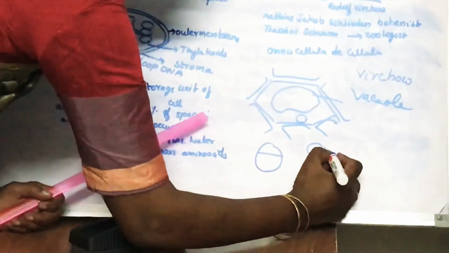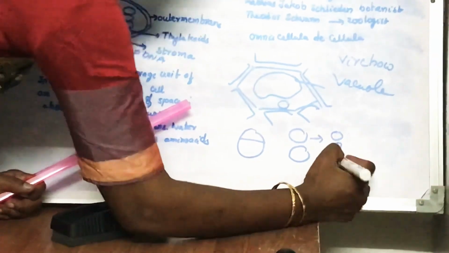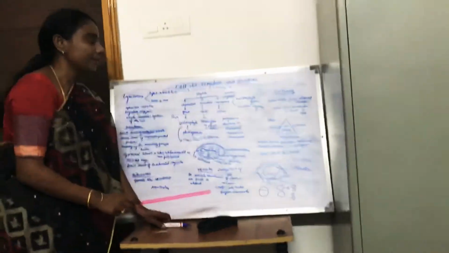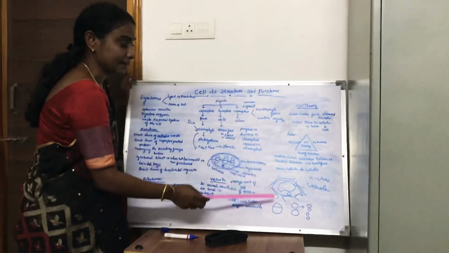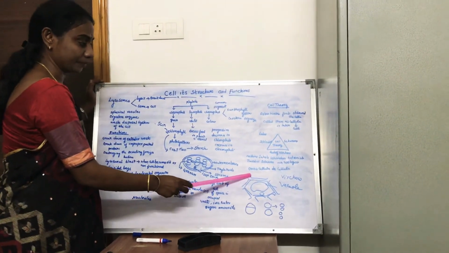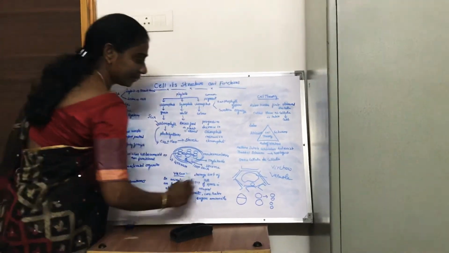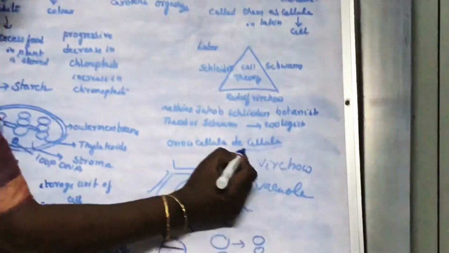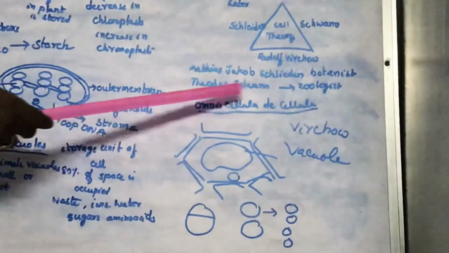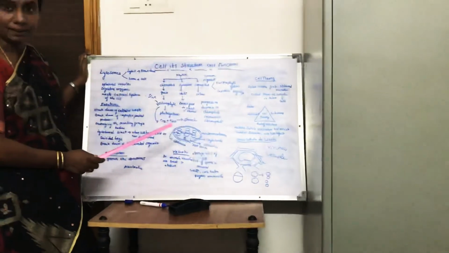These cells again divide into daughter cells. Like that, the cell division continues. Rudolf Virchow said that cells are formed from pre-existing cells, and he gave a phrase, omnis cellula e cellula, a phrase given by Virchow, which means cells are formed from pre-existing cells.